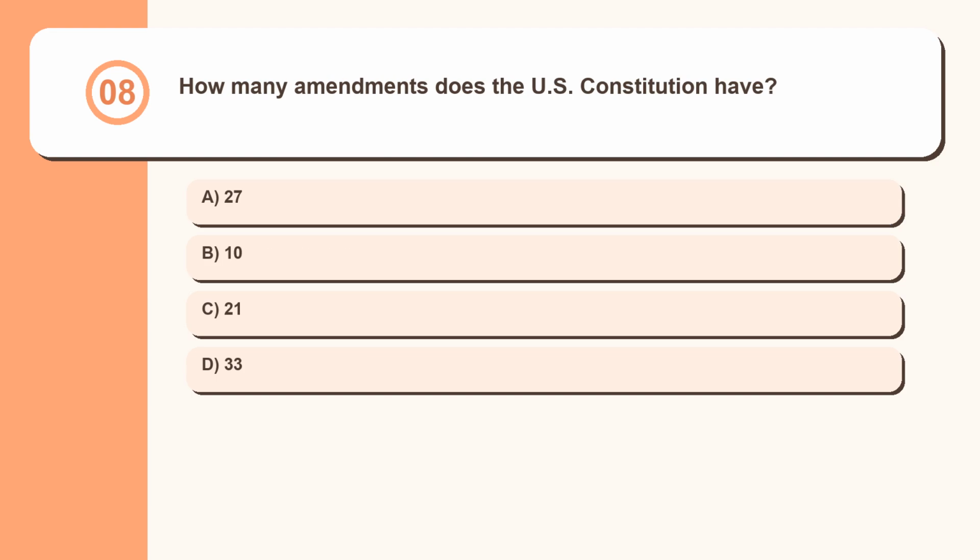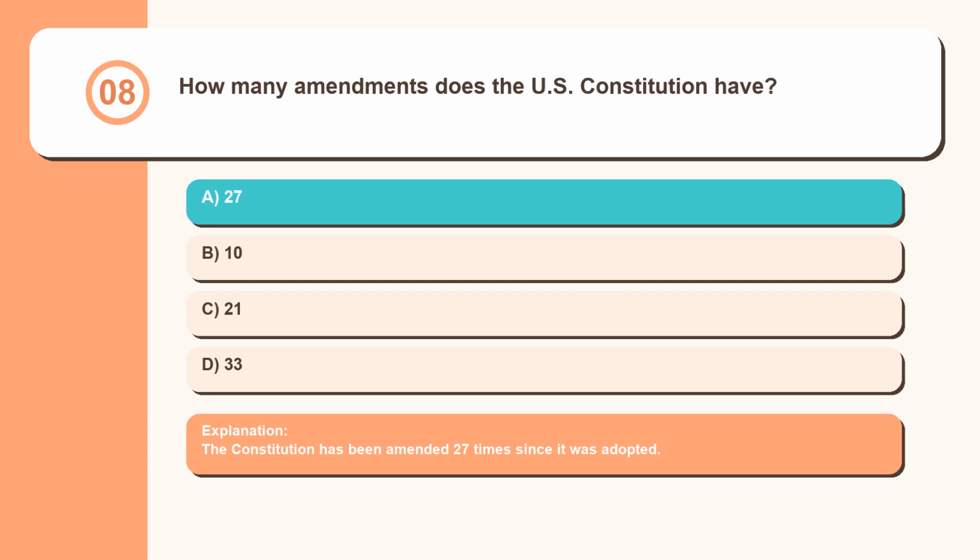Question 8. How many amendments does the U.S. Constitution have? 27, 10, 21, 33. The Constitution has been amended 27 times since it was adopted.